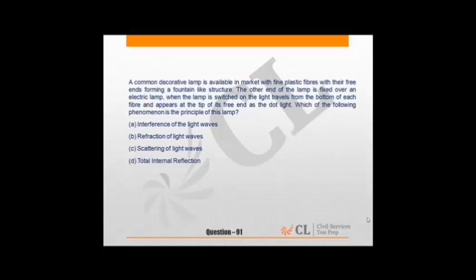applied aspect of science. A common decorative lamp is available in the market, we know, with fine plastic fibers with their free ends forming a fountain-like structure. The other end of the lamp is fixed over an electric lamp. When the lamp is switched on, the light travels from the bottom of each fiber and appears at the tip of its free end as a dot of light. Which of the following phenomena is the principle of this lamp? You know, this is the principle of total internal reflection, option D.